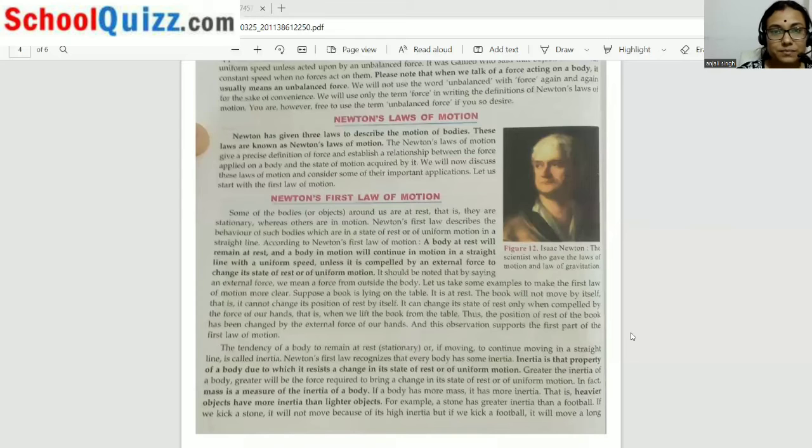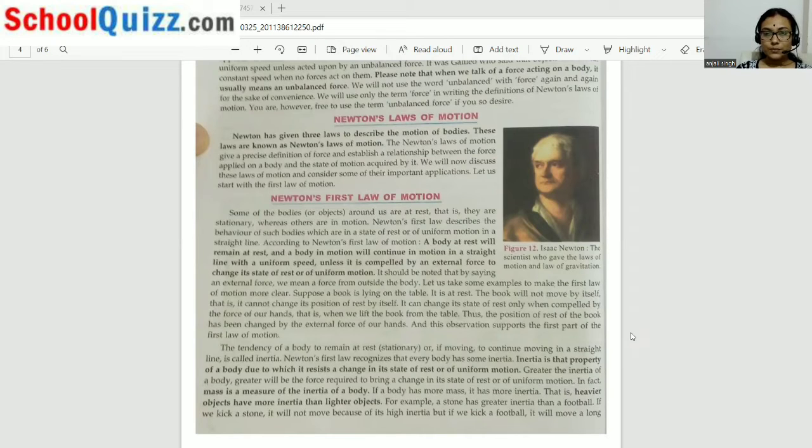In the previous video we studied about the balanced as well as the unbalanced force. So in today's video we'll start with Newton's laws of motion. So let's start with sharing the slides. Yes. So what about Newton's laws of motion?